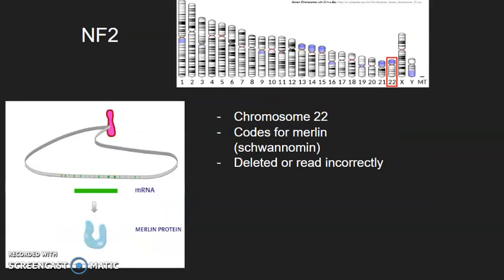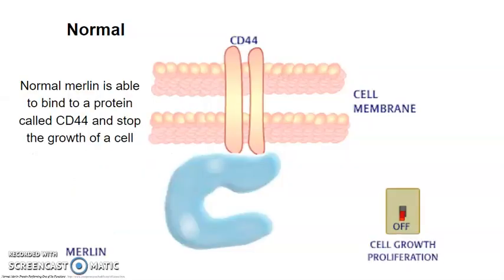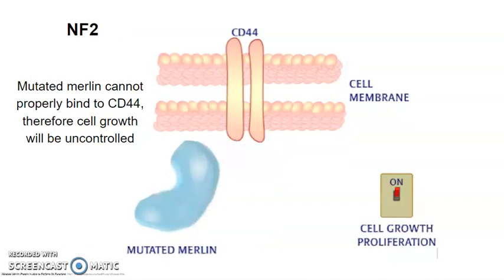NF2 is caused by a very similar mutation on the 22nd chromosome. This chromosome codes for the protein myelin or schwannomin. Again, when this chromosome is damaged by deletion or by being read incorrectly, the myelin protein can become disfigured. This picture shows how a normal myelin protein is able to bind to a protein called CD44, which sits in the cell membrane, and stop the growth of a cell. However, this picture shows that a mutated myelin cannot properly bind to CD44, therefore cell growth would become uncontrolled.